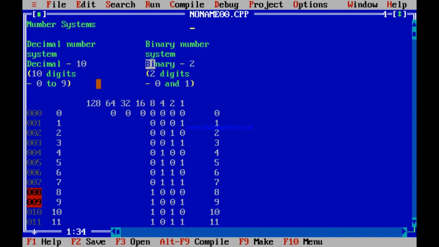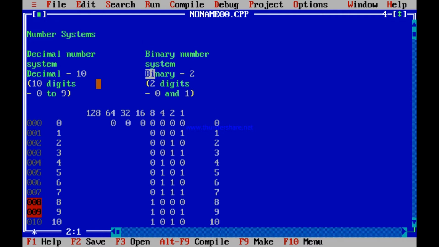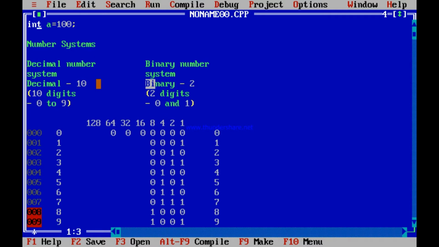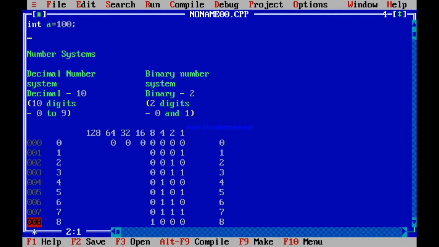It is said that in a computer, when you write int a equal to 100, immediately if it is an integer, yes, it is immediately represented in the form of bits, be it an integer, be it a float. I repeat, be it anything, it is represented in binary.